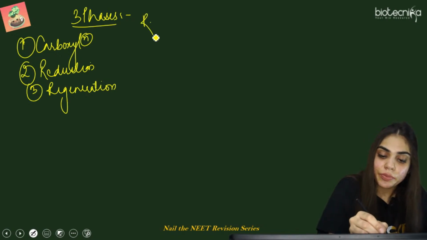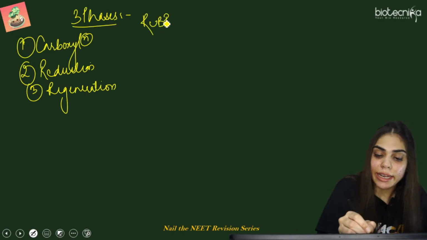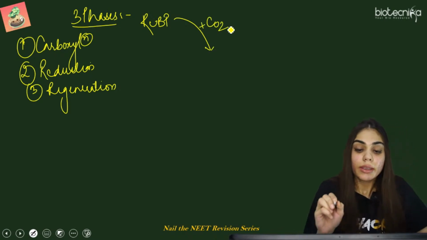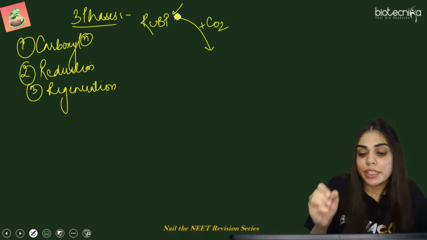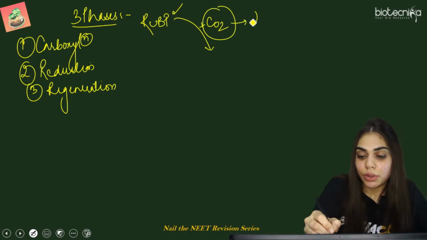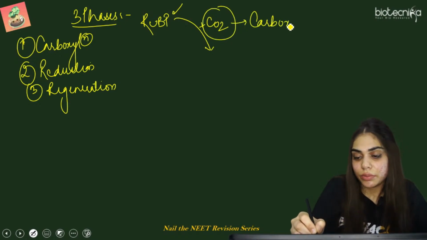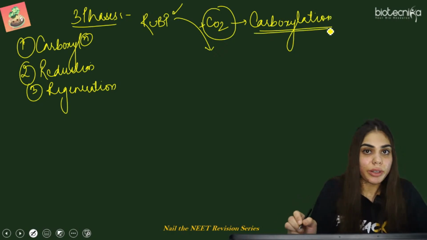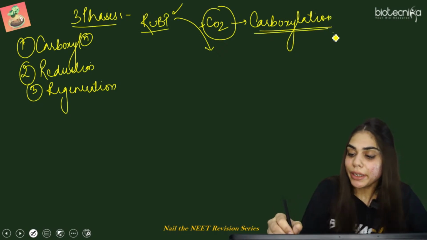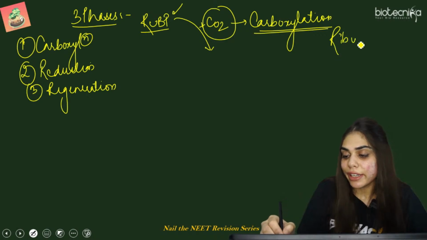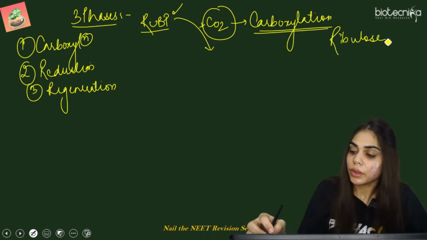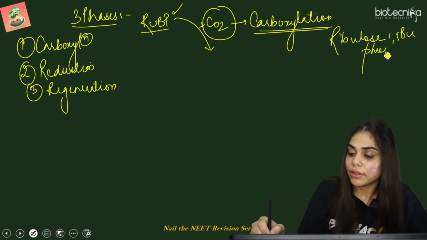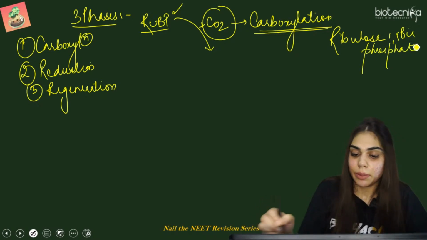RuBP comes and accepts CO2. When RuBP accepts CO2, that is known as carboxylation. Now RuBP is acting as a carbon acceptor here. What is this RuBP? It is ribulose 1,5 bisphosphate, which is known as the carbon acceptor.